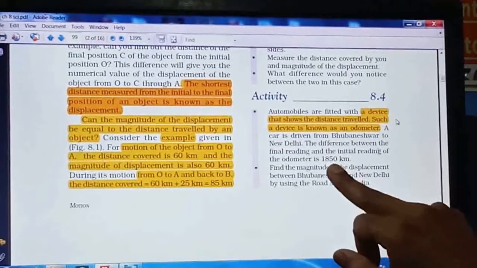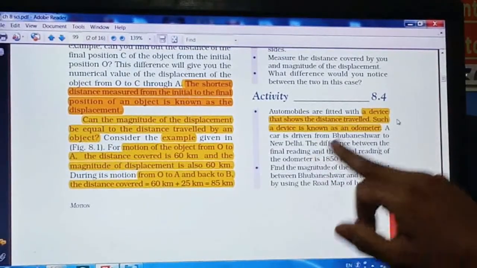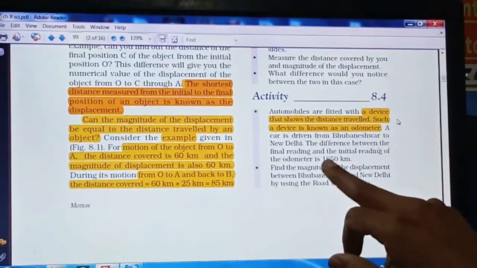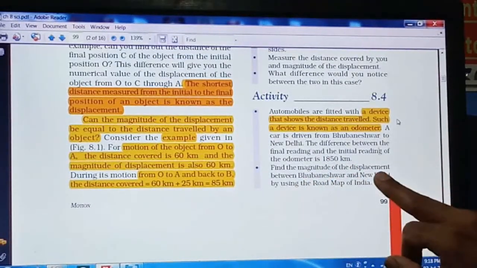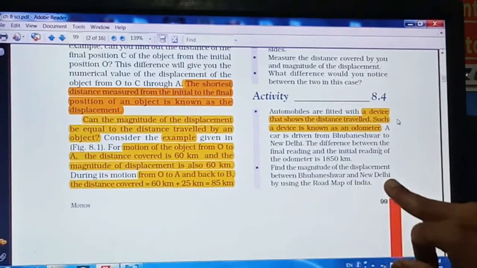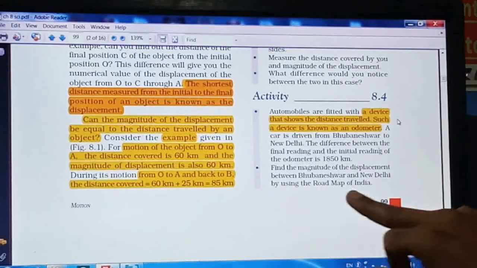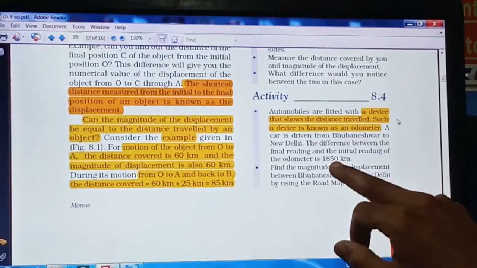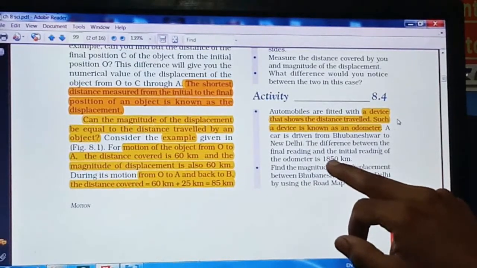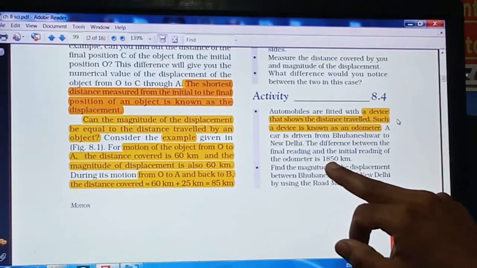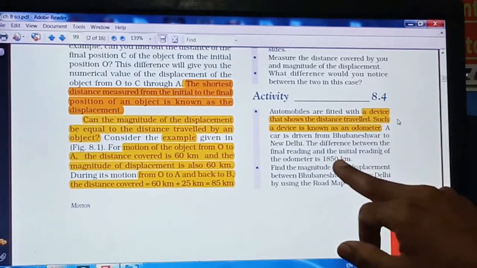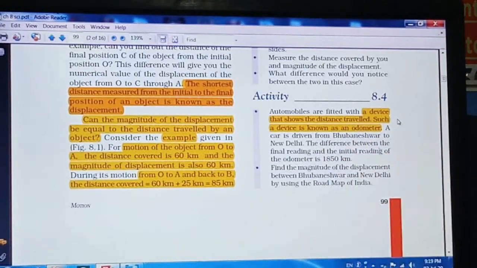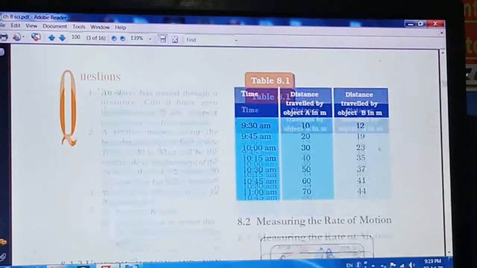This indicates that the distance between New Delhi and Bhubaneswar is 1850 kilometers. Find the magnitude of the displacement between Bhubaneswar and New Delhi by using the road map of India. So this is the distance traveled by the car. Now you have to calculate the displacement, meaning the shortest distance between Delhi and Bhubaneswar. Try to do this activity.